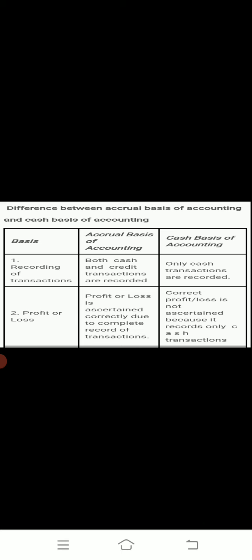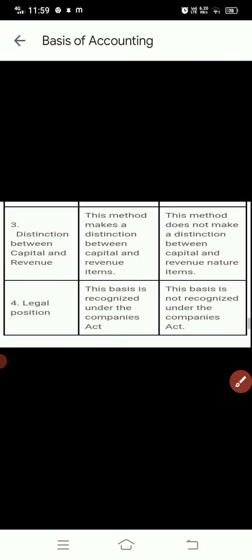The third difference is on the basis of capital and revenue. Under the accrual basis, a distinction is made between capital and revenue items, because the accrual concept involves revenue and capital items separately, but in the cash basis no difference is made between capital and revenue nature.